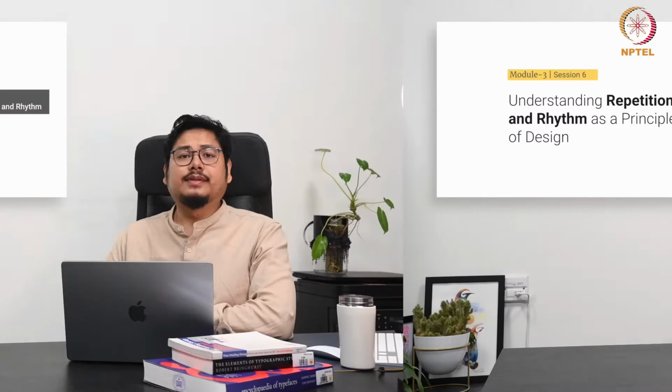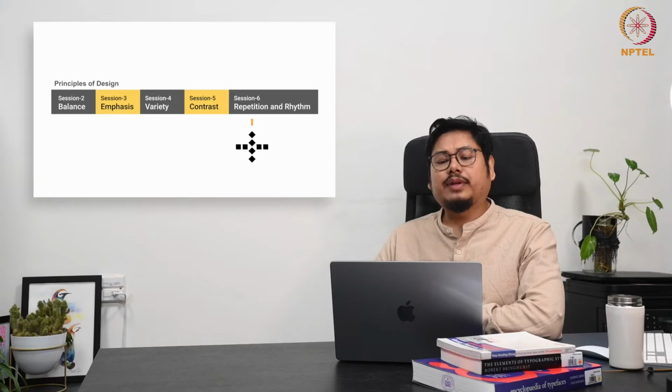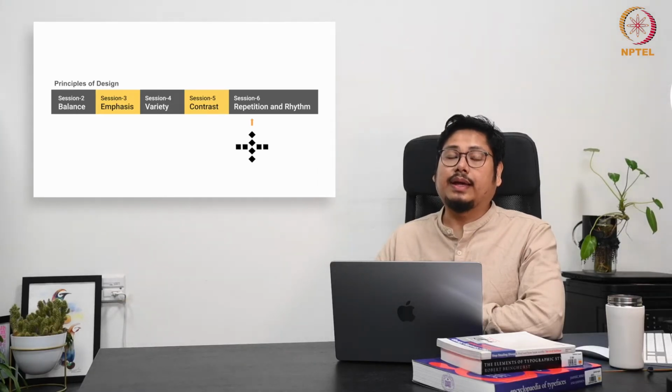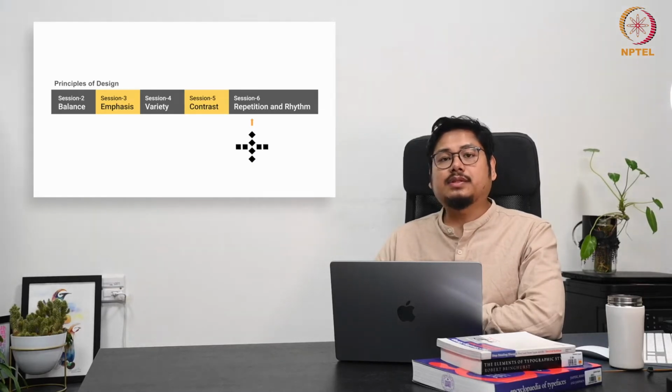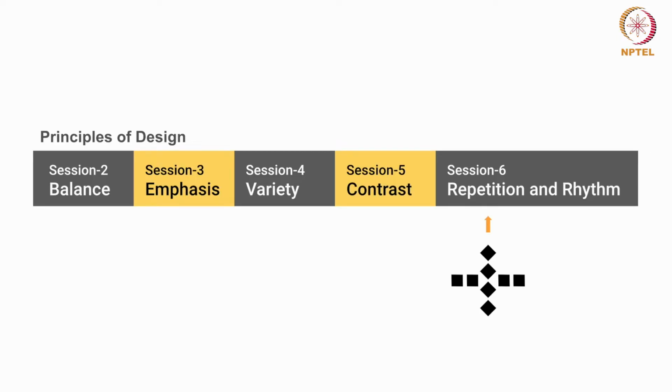So let's dive in. In our previous session, we talked about contrast, and I'm pretty sure you have learned the importance of contrast, how contrast plays a major role in a composition, in highlighting any kind of elements, right? And parallelly, it also creates a hierarchy of information through contrasting representation. So next, we will learn about repetition and rhythm in this module. Primarily, we will start with repetition. Then we'll conclude the session with rhythm.